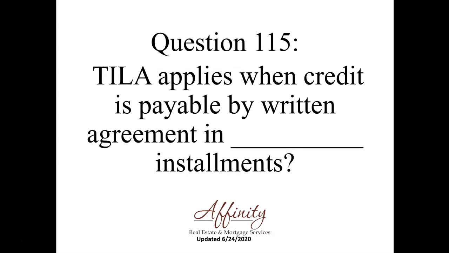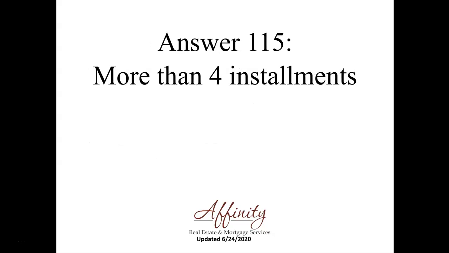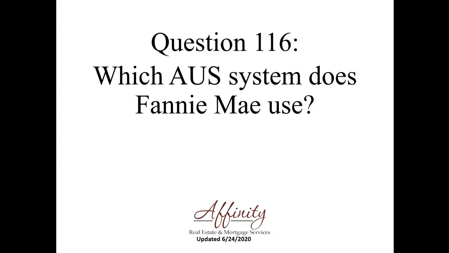Question 115. TILA applies to credit when it is payable by written agreement and how many installments? That answer, more than 4. Question 116. Which AUS system does Fannie Mae use? AUS means automatic underwriting system.